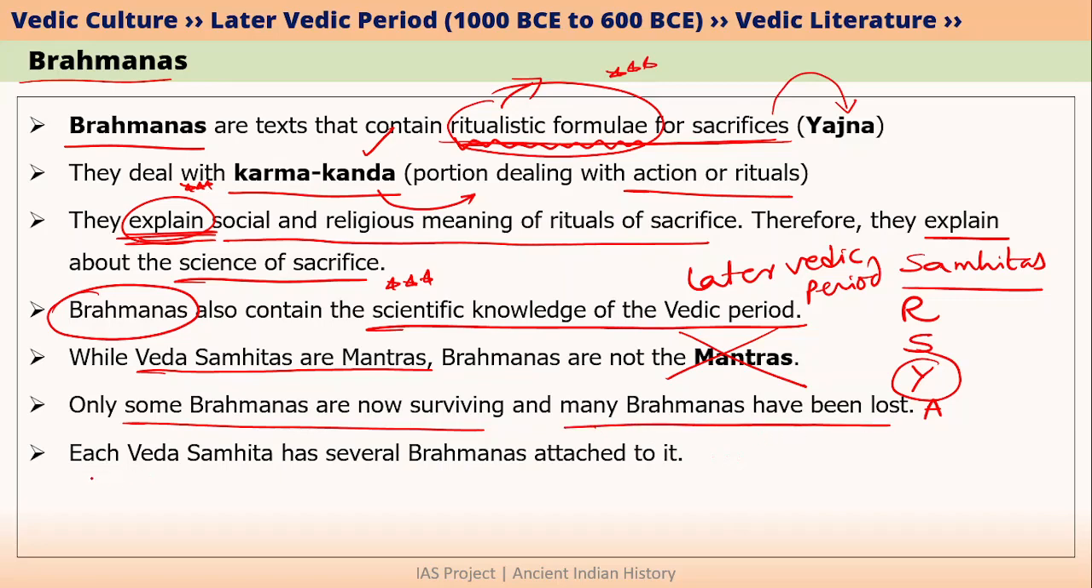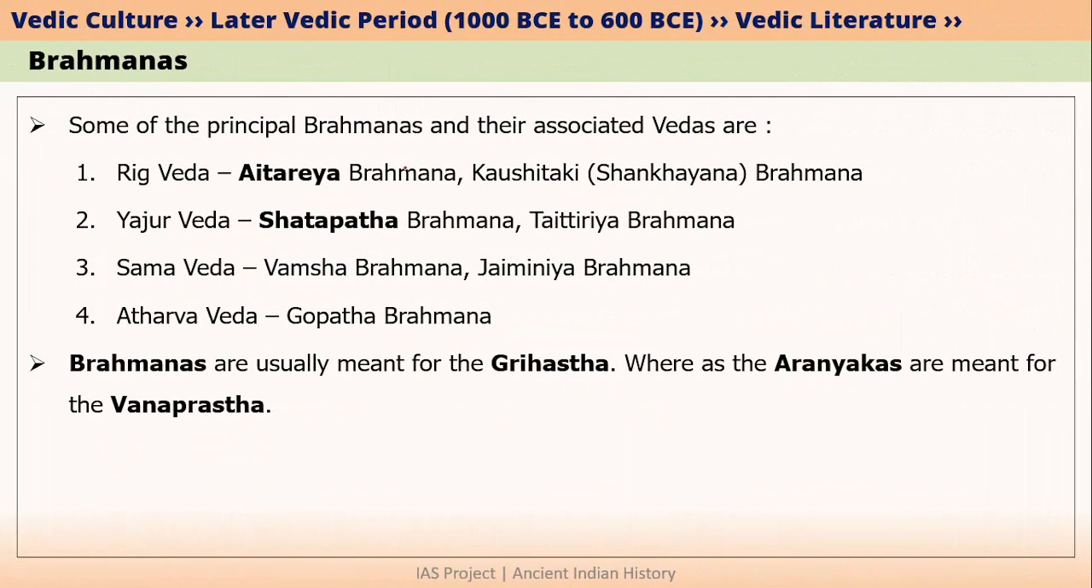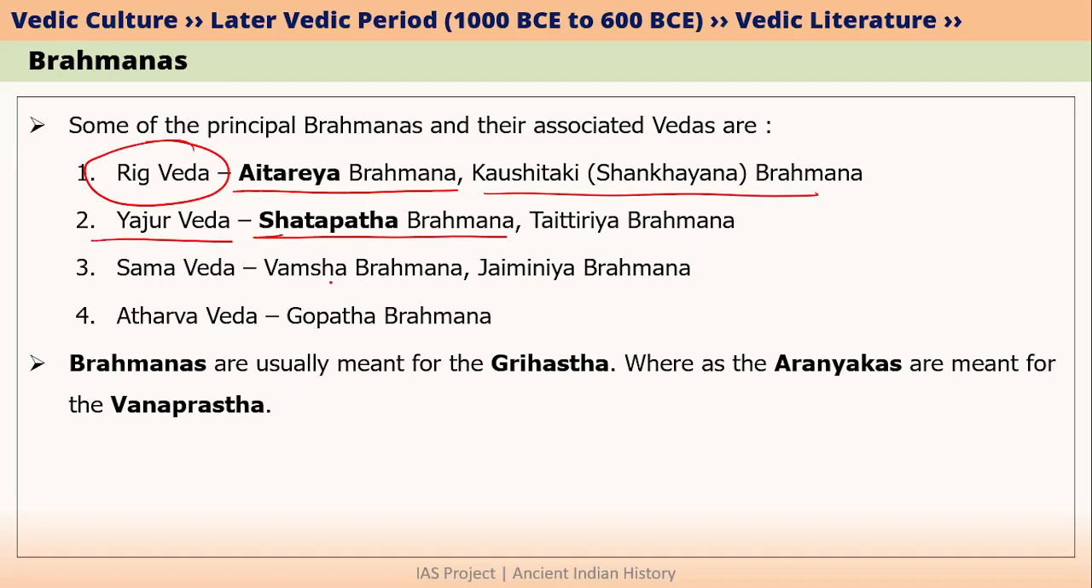And the last point here is that each Veda Samhita has several Brahmanas attached to it. That is why the Brahmanas, Aranyakas and Upanishads are also called ancillary to the Veda Samhitas. If we talk about some of the important Brahmanas, then we have Aitareya Brahmana and Kaushitaki Brahmana, which are both associated with Rig Veda. And we also have Shatapatha Brahmana that is associated with Yajur Veda. Some other Brahmanas are also given here. You don't need to remember all these Brahmanas. But if you want to remember, please try to remember only these two. Aitareya Brahmana is associated with Rig Veda and Shatapatha Brahmana is associated with Yajur Veda. So we have learnt about the difference between Veda Samhitas and Brahmanas.